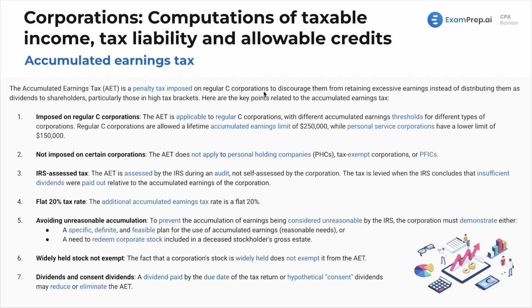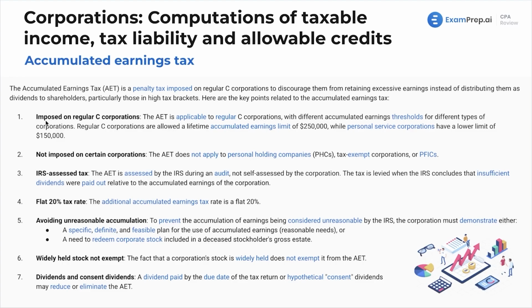Again, we want to get the cash, the capital out to the world, the big, beautiful world. We've got a lot of people that want that money, so we don't want corporations hogging it all. One, imposed on regular C corporations. This is applicable to regular C corporations with different accumulated earnings thresholds for different types of corporations.